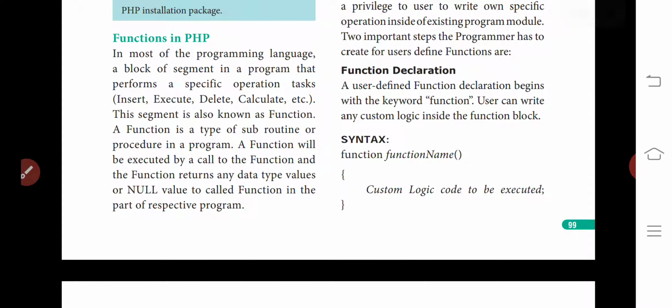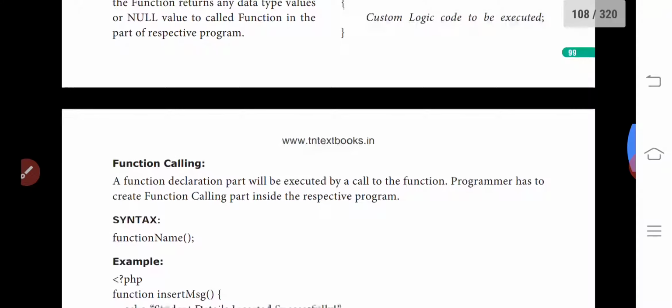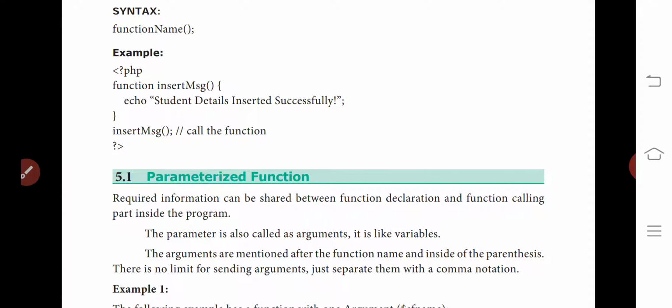The syntax for writing the function declaration is: first we write the keyword function, then the function name, then what we want to execute is written within the parenthesis. Then function calling, where the syntax is the function name. Then we studied the parameterized function, which means the information shared between the function declaration and function calling.